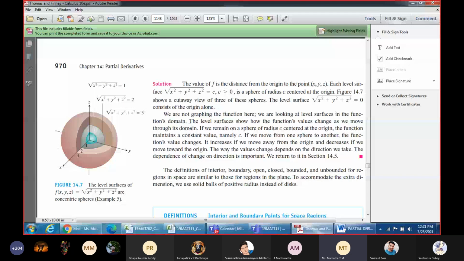If x square plus y square plus z square is equal to some a square, what does it represent? Which conic does it represent? You have studied geometry, right? In that conic section, in three-dimensional conics. What is the equation of a sphere?